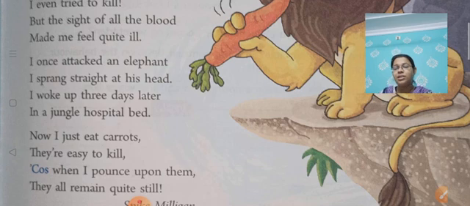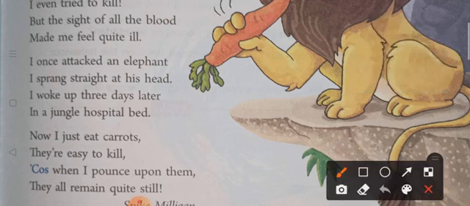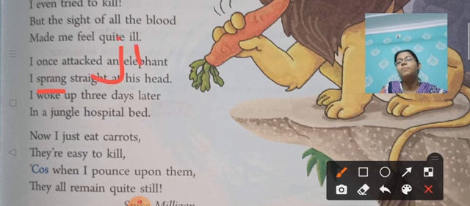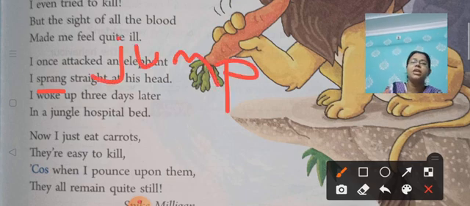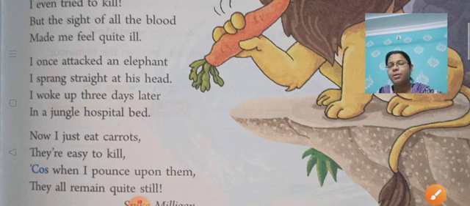And how did it attack? It sprang straight at his head. Sprang मतलब jump. It jumped straight at his head. मतलब directly उसके head के ऊपर जाके कूदा. And what happened? He might have felt unconscious, right? वो नीचे गिर गया होगा, unconscious हो गया होगा. And when he woke up 3 days later, what did it find out? 3 दिन के बाद जब वो उठा, what did it see?